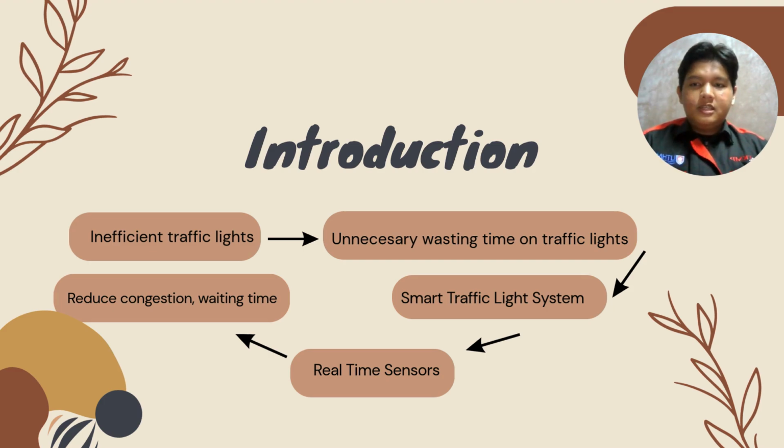The system uses real-time sensors to detect the presence and volumes of vehicles approaching an intersection. Based on the traffic data collected, the Arduino automatically adjusts the traffic light timing, giving longer green lights to busy roads and shorter green lights to less congested roads. This helps improve traffic flow, reduce waiting times, and create a more efficient and intelligent traffic management system.